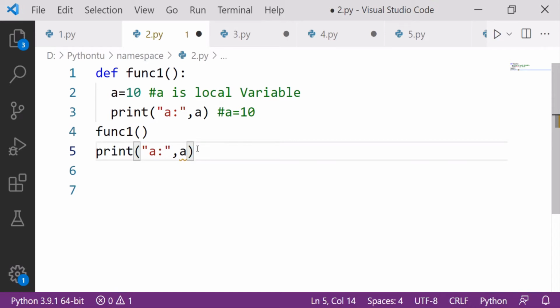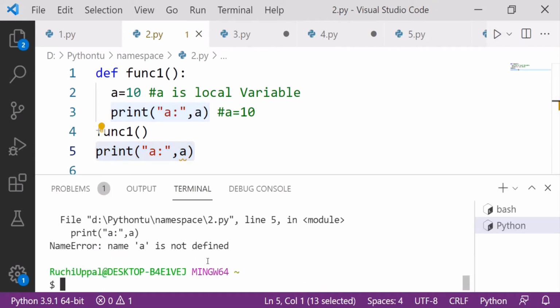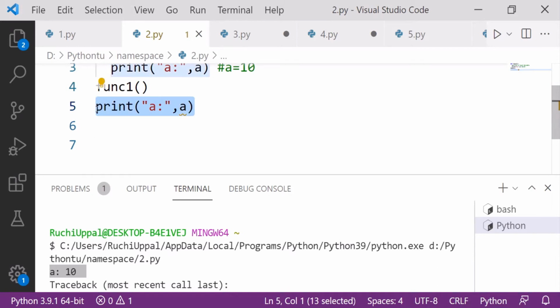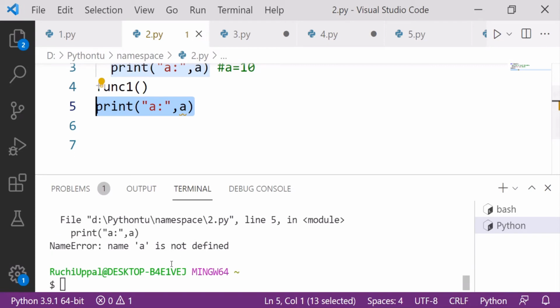If we run this, let's check. You can see first of all it is printing the value of a, like I have shown you, the value is 10. When the next line is executed, the one that is declared outside, it is raising an error. It says name a is not defined.